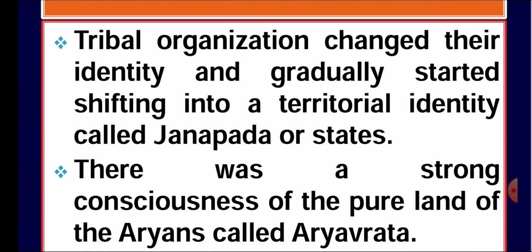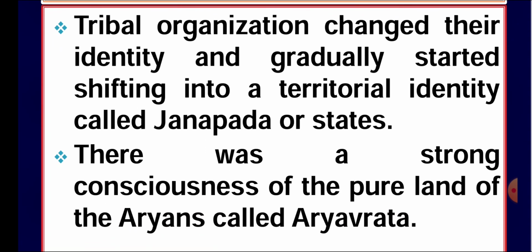In this slide you can see that tribal organizations changed slowly and gradually, because in the Vedic period there were some Janpadas, some small kingdoms. Those tribal societies started becoming small kingdoms called Janpadas, or states.